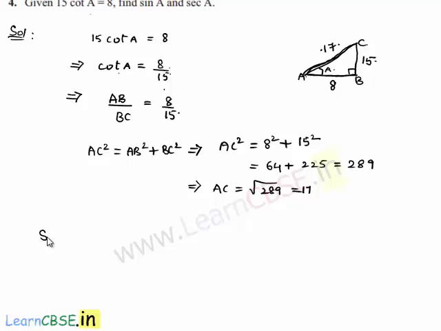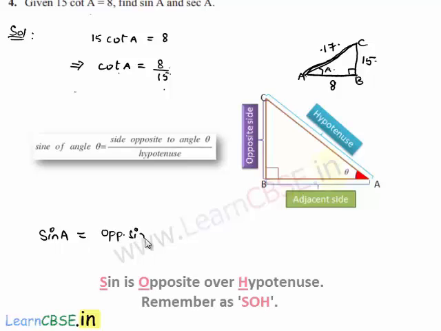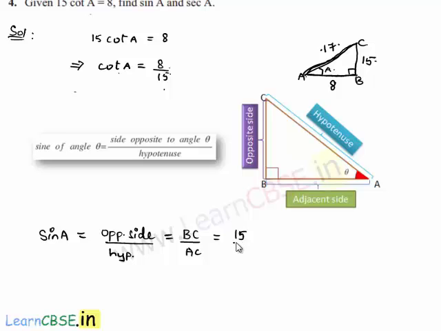Here firstly he asked us to find the value of sin A. We know that sine of an angle is equal to opposite side by hypotenuse. Here the opposite side of angle A is BC and hypotenuse here is AC, which is equal to BC is 15 and AC is 17.